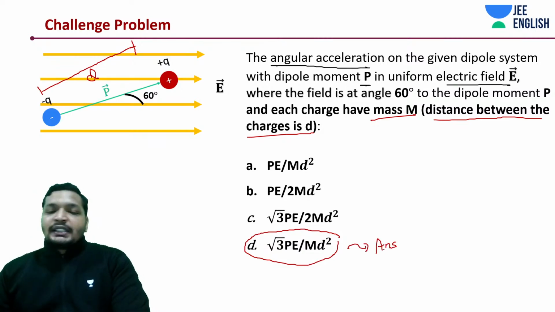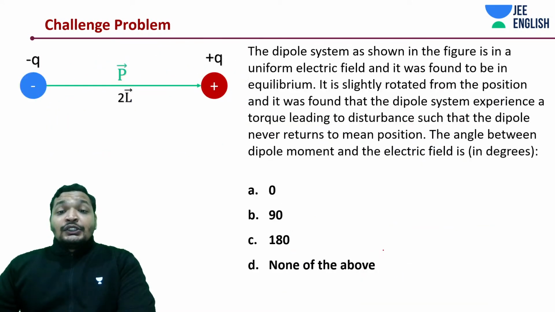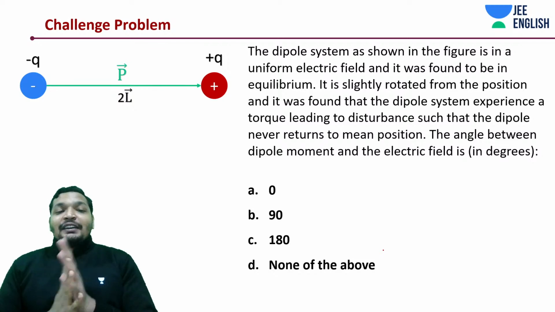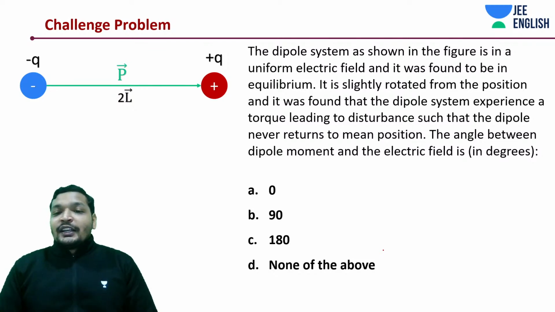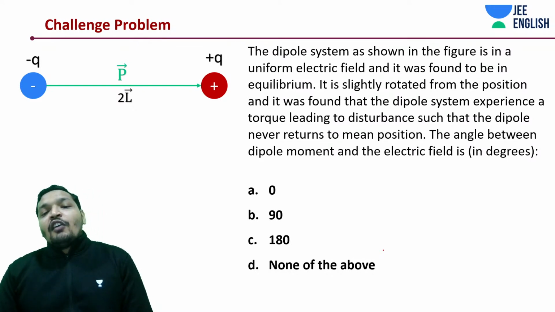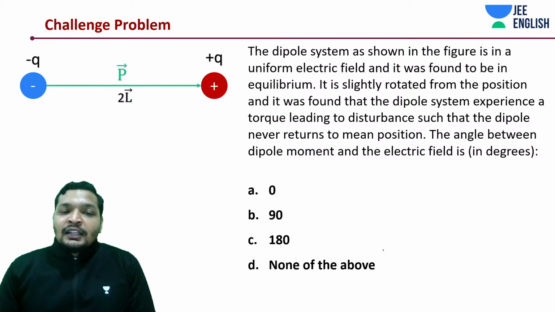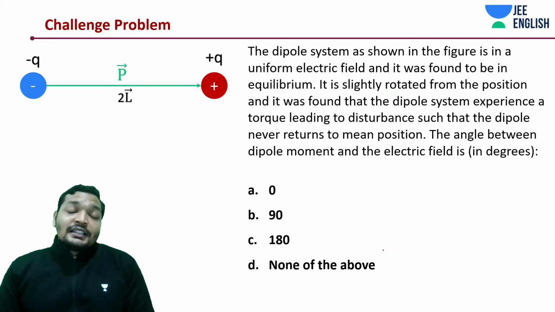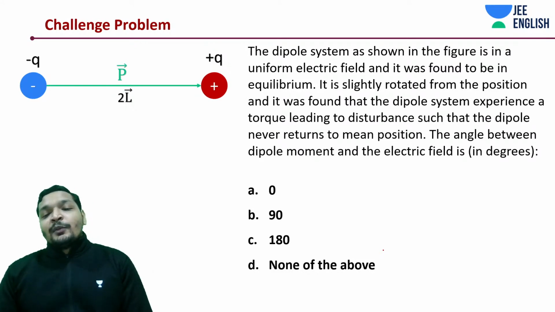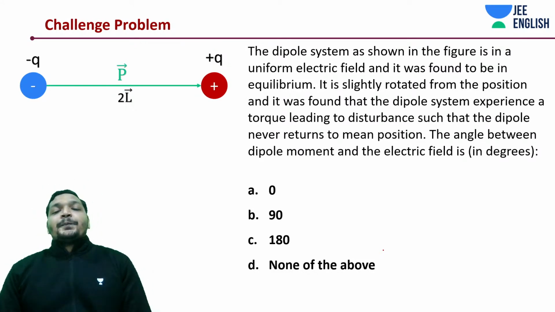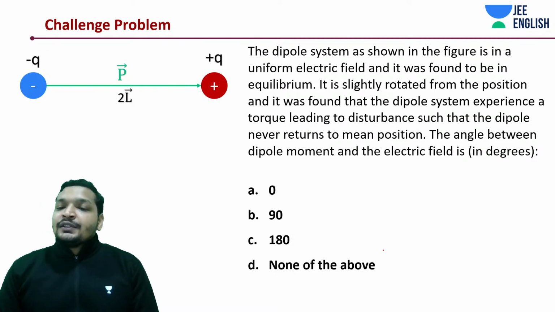Easy. Let's get into the next concept. So now comes a very interesting one. This is definitely the concept that is going to get you a little bit of understanding of the electrostatic potential energy of a dipole placed in a uniform electric field. How much electrostatic potential energy is going to be present in your dipole system? Now you'll get to understand this from this question.